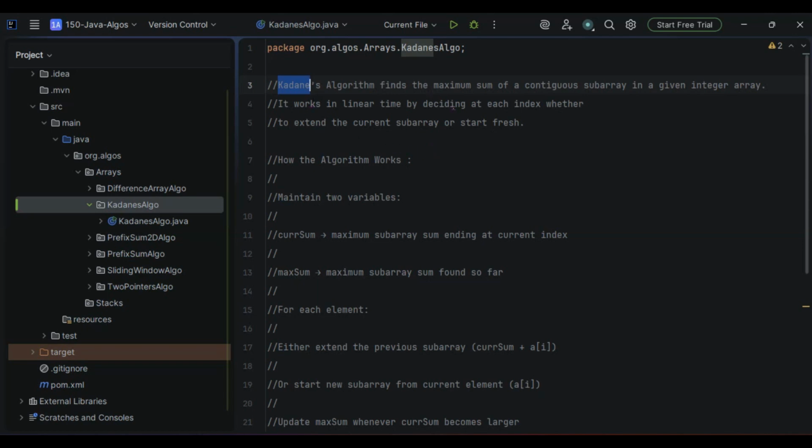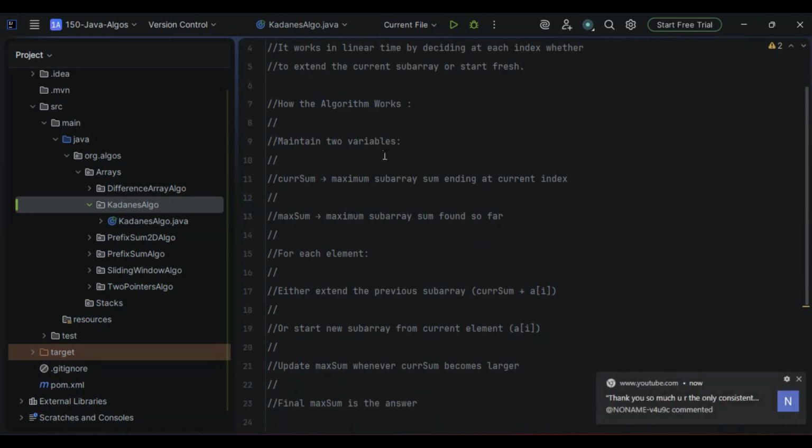Again, it finds the maximum sum of a contiguous subarray. So this word itself is very important. You cannot consider just the first element or just the last element. It only finds the maximum sum of the contiguous subarray in a given integer array. It works in linear time by deciding at each index whether to extend the current subarray or start fresh. So this is fine, I believe.